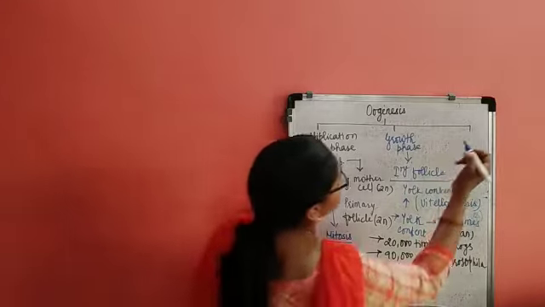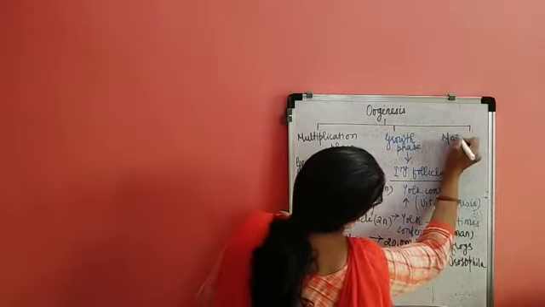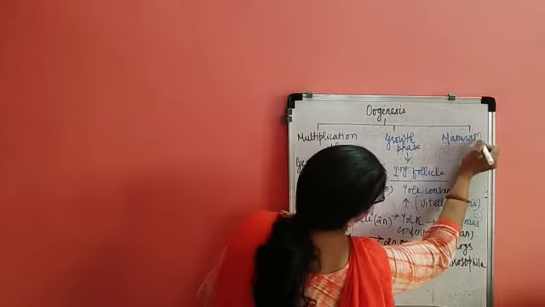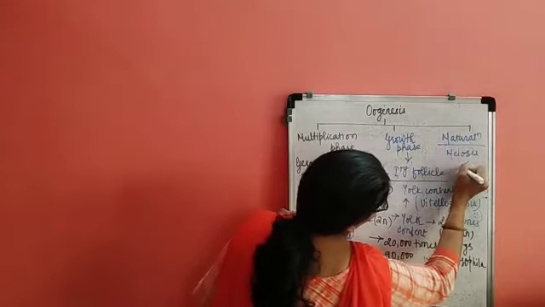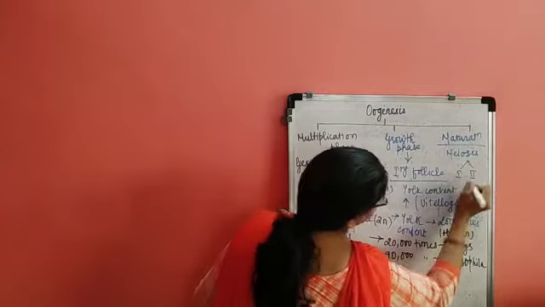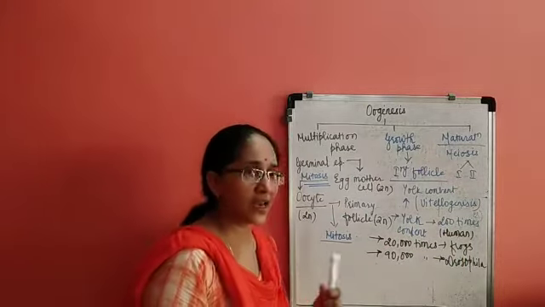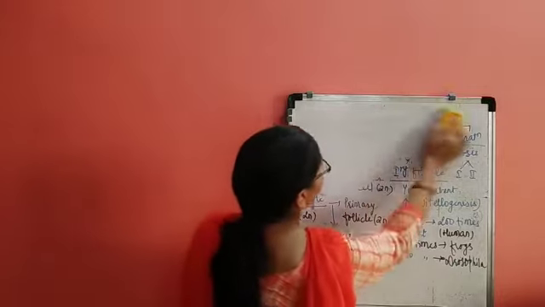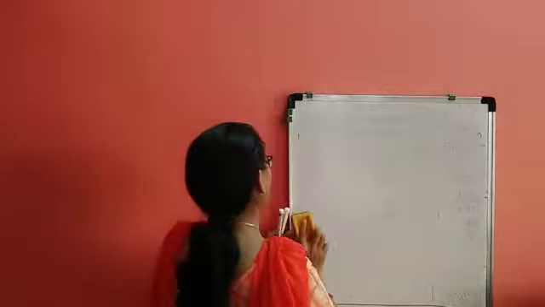The next phase is what is referred to as the maturation phase. It embarks on the meiosis 1 and meiosis 2 processes. So the primary oocyte which has been formed will undergo the first meiotic division.